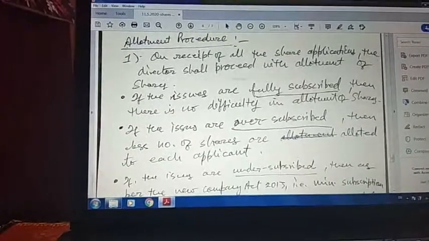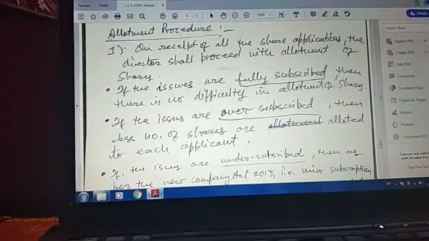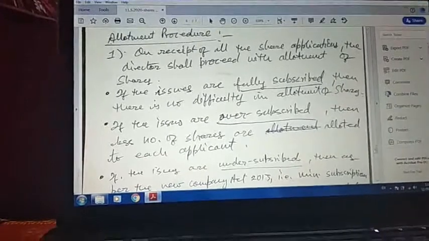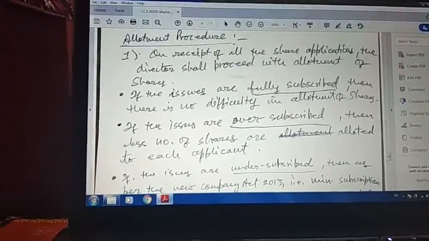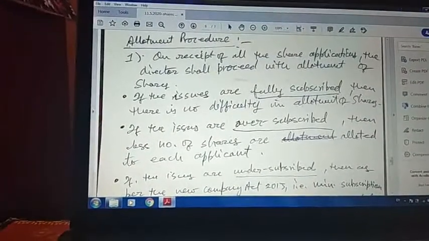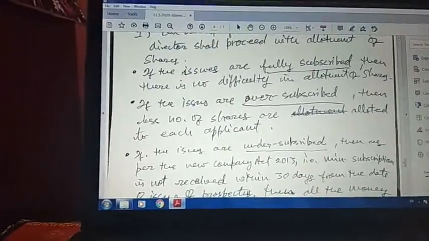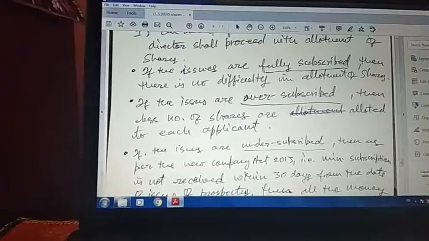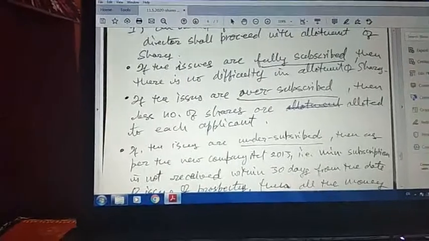Now, allotment procedure. Number one, on receipt of all the share applications, the director will proceed with the allotment of shares. If the issues are fully subscribed, then there is no difficulty in allotment, right? The required number of people have purchased the shares. And if the issues are oversubscribed, that is more applications are there, then fewer shares are allotted to each applicant. This is done on a pro rata basis, because the number of shares is limited and more people have applied for the shares.